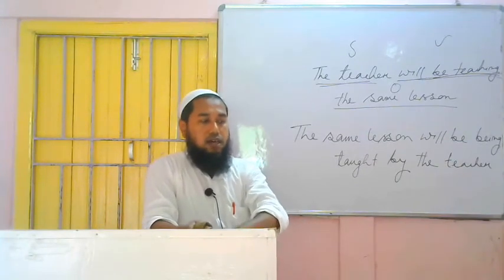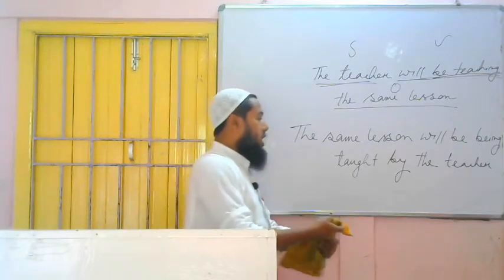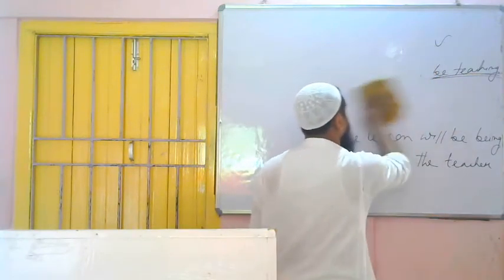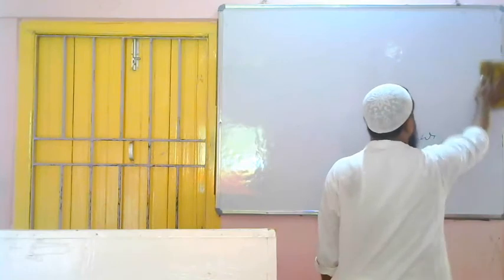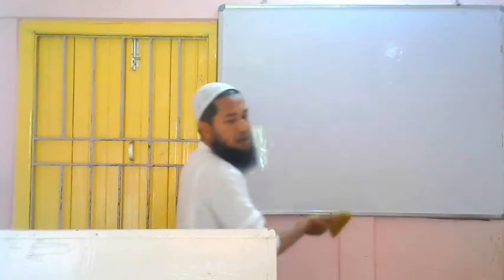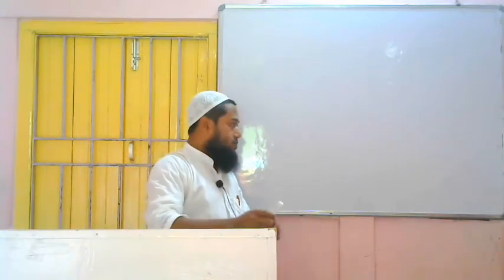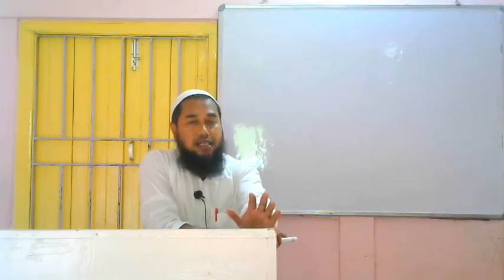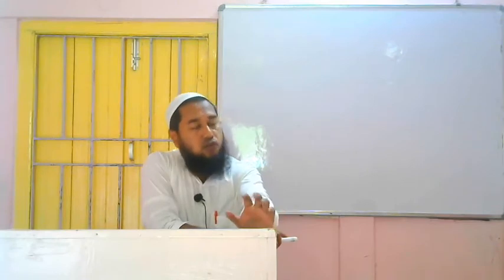Next is what? Future perfect tense. How to identify a sentence of future perfect tense? We will get shall have or will have, and the third form of the verb in the sentence. If we get shall have or will have and then the third form of the verb, then we have to understand the sentence is of future perfect tense. If we get a sentence of future perfect tense, then how to change the voice of this sentence? What to do? We have to understand whether the sentence is of future perfect or not. How can we understand? If we get shall have or will have, then the third form of the verb, then simply we can understand this is a sentence of future perfect tense.